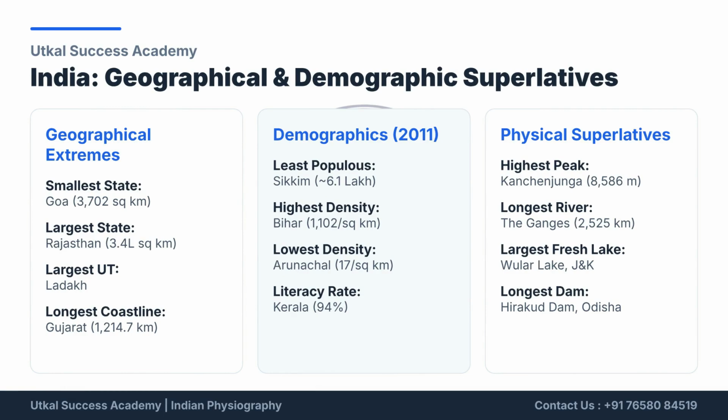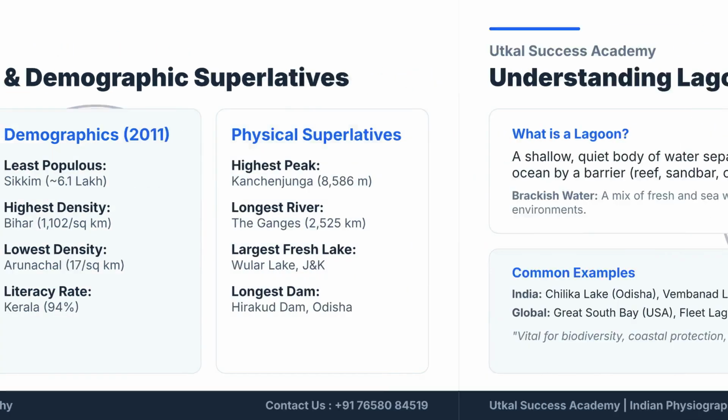Goa is the smallest state, and Rajasthan is the largest. Ladakh is the largest union territory. Gujarat has the longest coastline. In physical superlatives, the highest peak is Kanchenjunga. The Ganges is the longest river. Wular Lake is the largest freshwater lake, and Hirakud Dam is the longest dam.